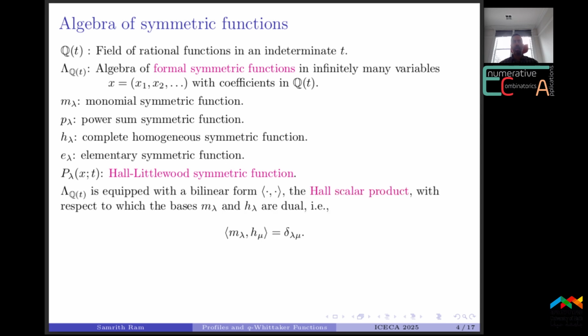So Lambda_Q(t) comes equipped with a bilinear form called the Hall scalar product, which is defined by the property that the monomial and homogeneous bases are dual. So here delta lambda mu denotes the Kronecker delta, which is 1 if lambda equals mu and 0 otherwise. There is also an involutory automorphism omega on Lambda_Q(t), and it can be defined by requiring that omega on e lambda gives us h lambda.